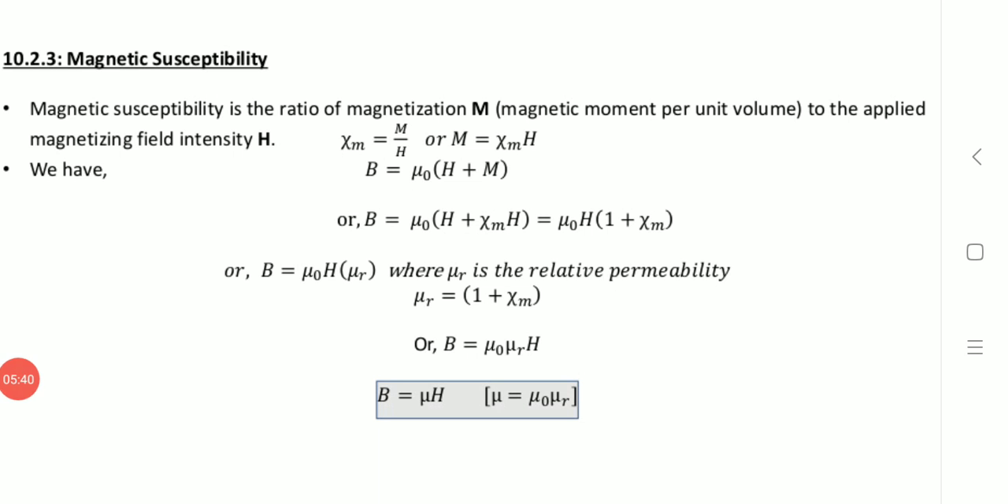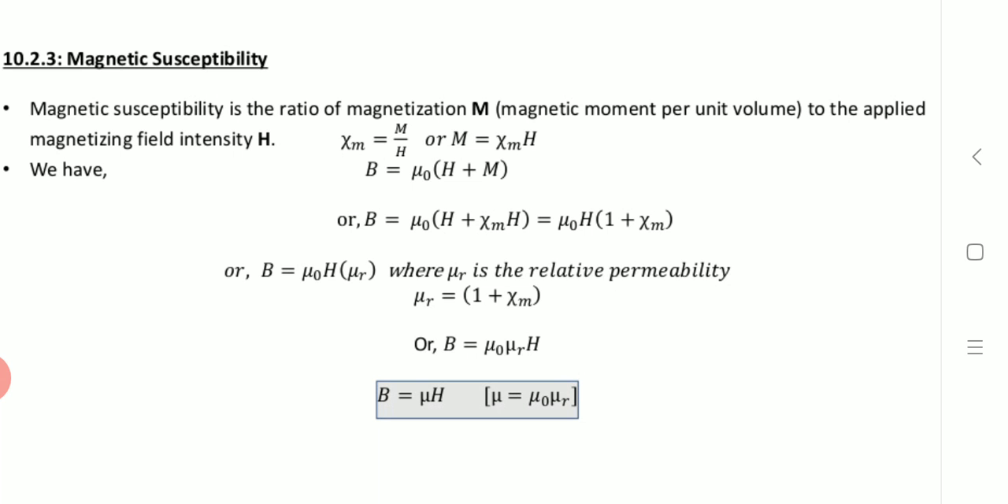Now let us see magnetic susceptibility. Magnetic susceptibility is the ratio of the magnetization M, that is magnetic moment per unit volume, to the applied magnetic field intensity H, that is chi m is equal to M by H, or M is equal to chi m H. Where B is equal to mu naught into (H plus M). So now B will be equal to mu naught (H plus chi m H), which is equal to mu naught H into (1 plus chi m).